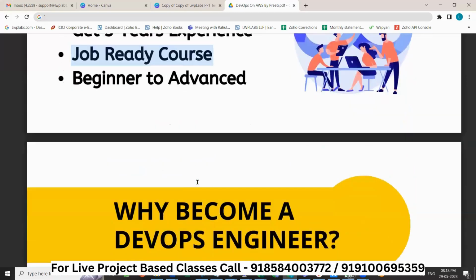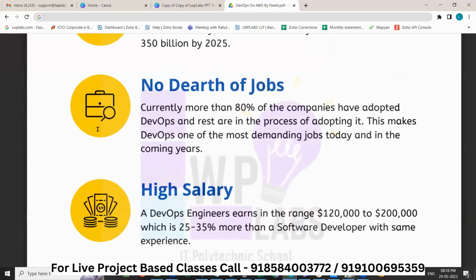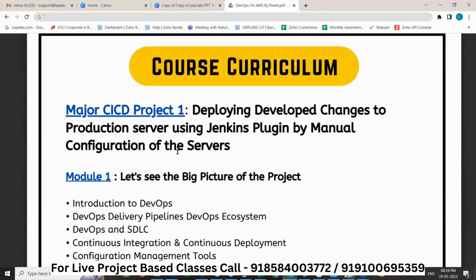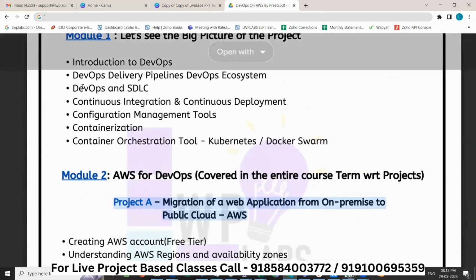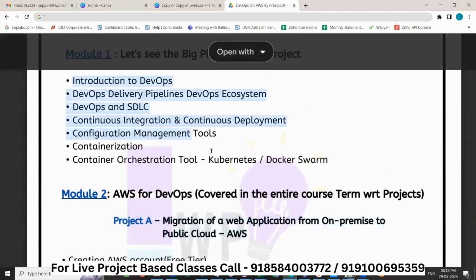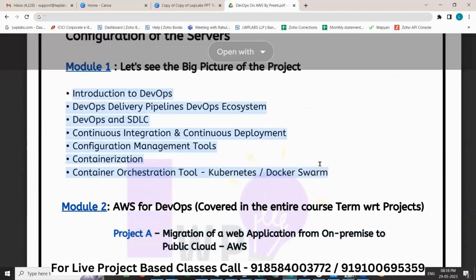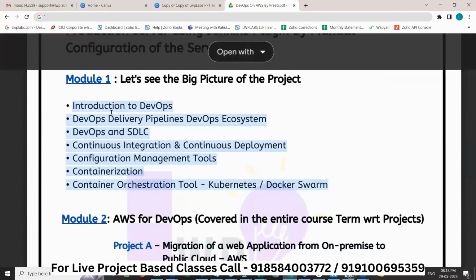Okay, the normal process. Now, the course curriculum is here. Preeti is going to start this particular project now: migration of a web application. This is what we generally discuss in our demo class, but this is the first day. We will come to module 1 a little later.